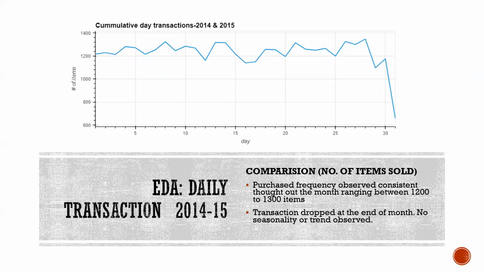Now EDA on daily transactions. So, a comparison among the number of transactions done on a daily basis in the month. Purchase frequency is observed to be consistent throughout the month, ranging between 1200 to 300 items, and transactions drop at the end of the month, but no seasonality or trend is observed.